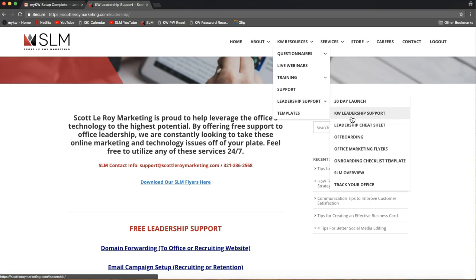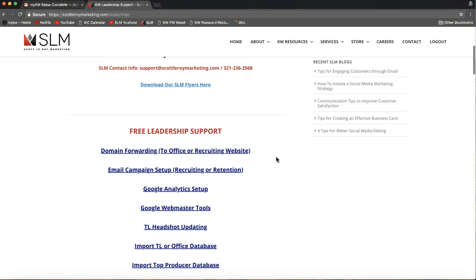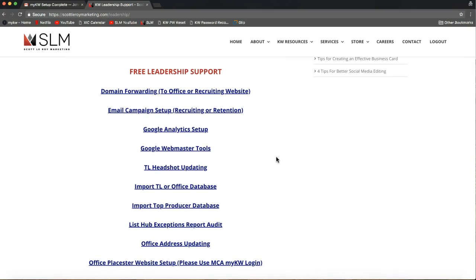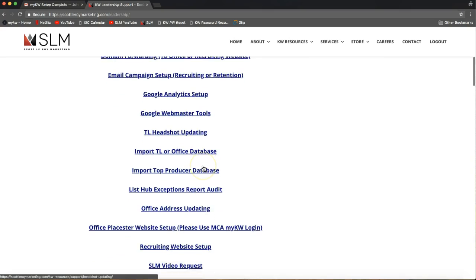And on this page, it will show you a whole bunch of different free leadership support items that we're of course happy to help with. So these are different things like domain forwarding to your office or recruiting site. If you want us to set up a retention or recruiting campaign for your contacts, okay, for your agents. Of course, we can help you import your agent roster into your My Office eEdge database. That's a big one that we do for offices.